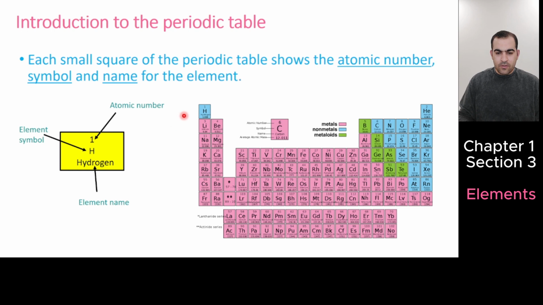This is the first one, hydrogen. In the square we have a symbol. This is the symbol of the element. Here, this is the name of the element. On the top of each symbol, there is a number we call what? Atomic number. In chapter 3, we're going to learn that atomic number means the number of protons in the nucleus of the atom. So, each square in the periodic table shows what? Atomic number, symbol, and name of the element. Okay?